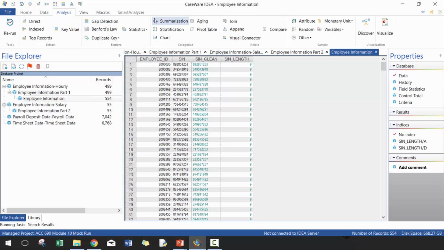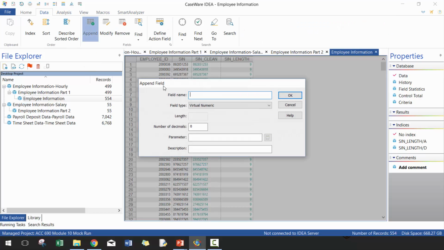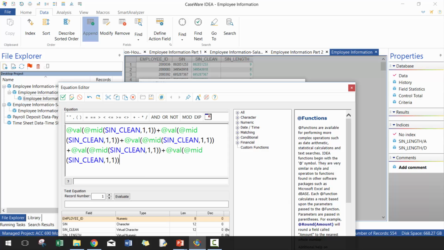So I like to just break this out into a couple of different parts. So the first part is I'm going to do all the odd numbers. So I'm going to call it odd total. This one's pretty easy. So in this case, we're going to use the mid function, and we're going to take SIN clean, and I'm going to look at the first character, first digit, and then I can convert this to a value. I'm going to shrink this down a bit, and then I simply just copy and paste and change this, do this 5 times.